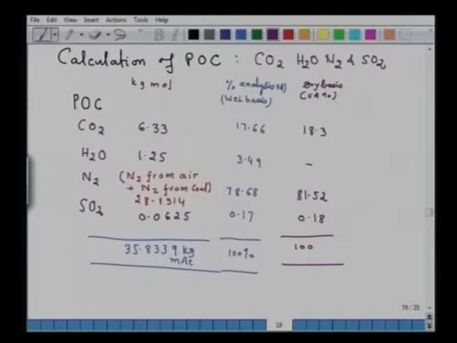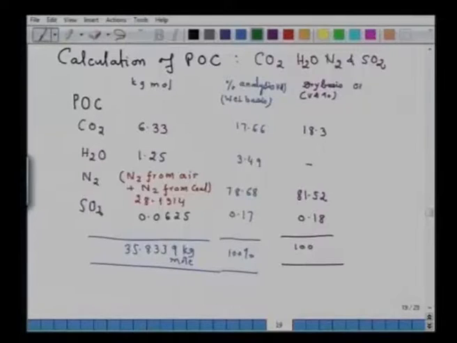Now, another important thing is, suppose you perform an Orsat analysis of the products of combustion. Say you have burnt in a furnace, you have taken the products of combustion and you want to analyze this by using Orsat analysis. Then what will be the percentage composition that you will be reporting after performing the Orsat analysis? So, let us calculate here now the Orsat analysis.